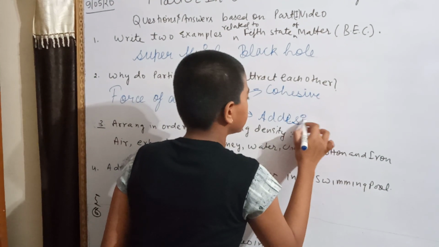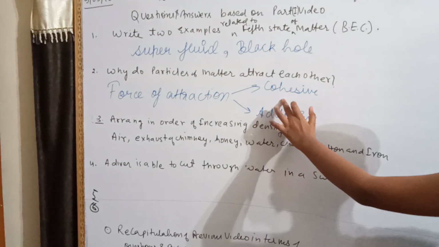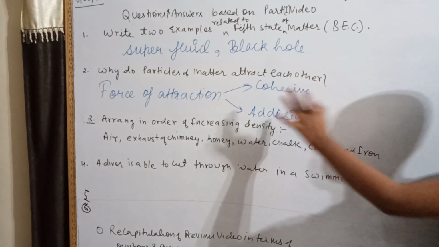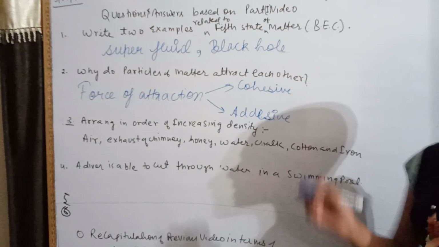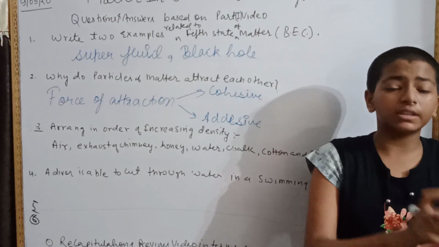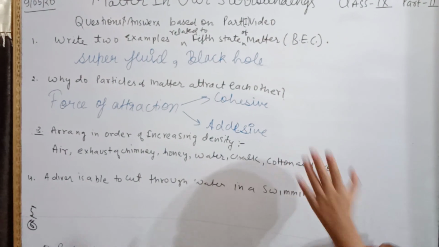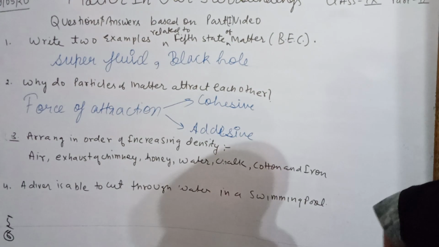In cohesive, this force of attraction is there in which the molecules and atoms are of the same type.